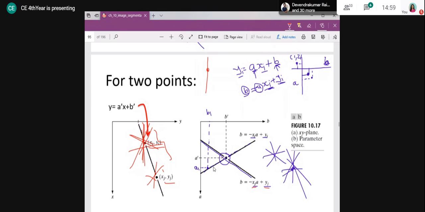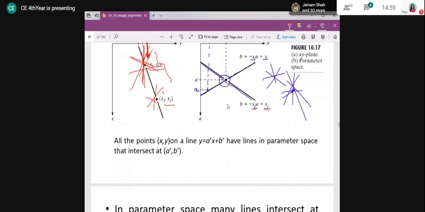Where to plot? If it is a vertical line, then the slope will be infinite. How to plot that infinite slope on the a-b axis? You will never be able to identify the vertical edge because you cannot plot it here, so you will never be able to identify all those pixels in the image that are on vertical edges. That is the limitation here, and that's why we cannot use this.